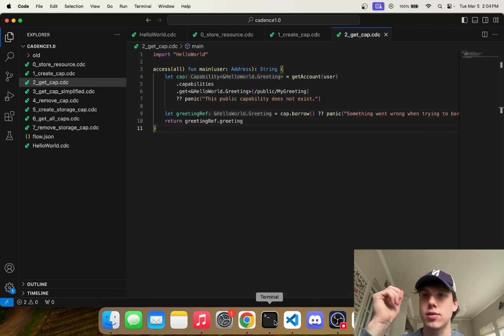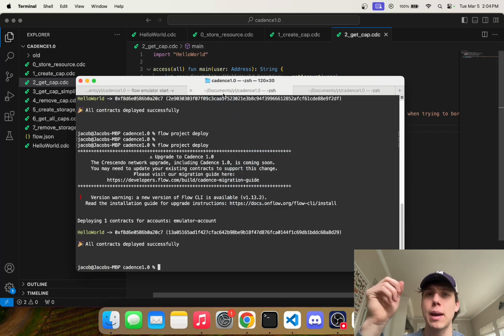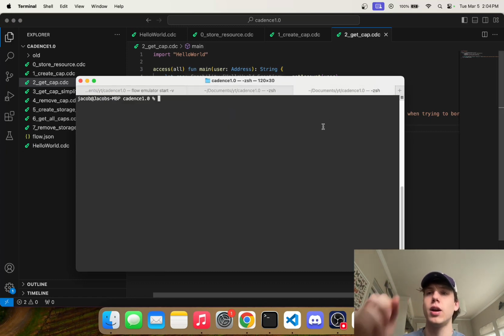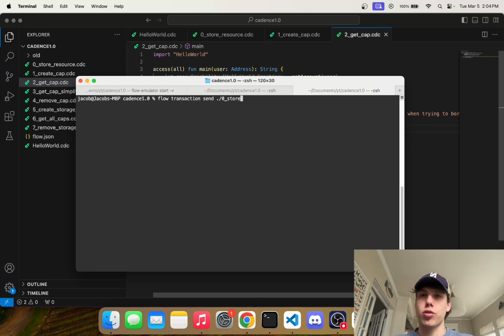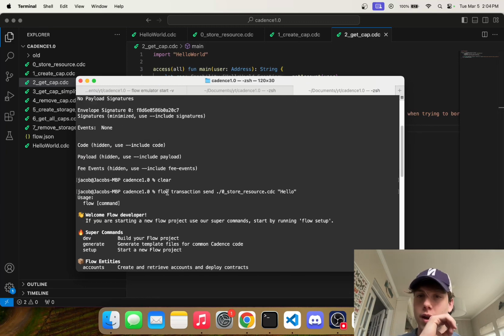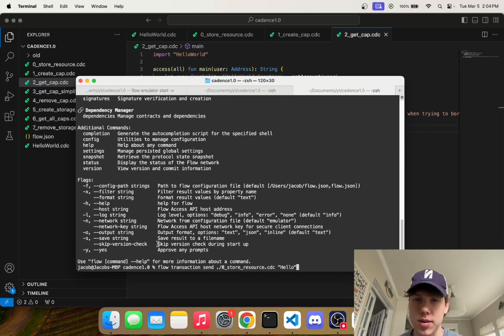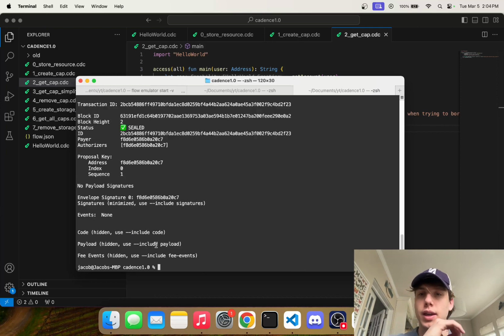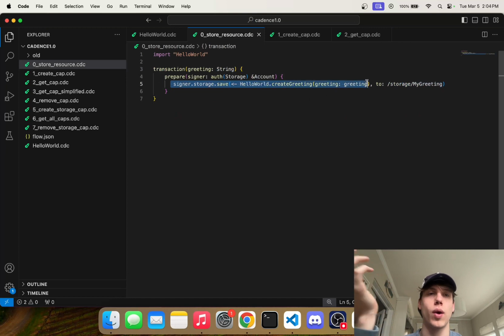So let's actually go ahead and test all this out. I've started an emulator. I've deployed my contract here. Let's go ahead and say flow transactions send store_resource.cdc, and then I'm going to pass in just hello. I provided something wrong here. Flow transactions send, like that. Okay, so we send the transaction. Perfect. So now our resource exists in our storage.